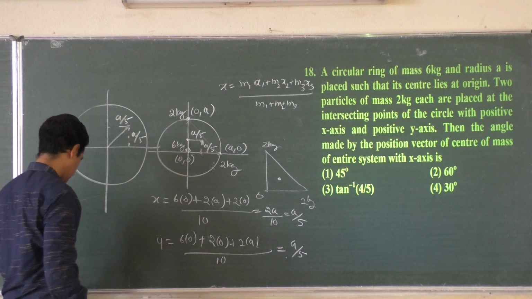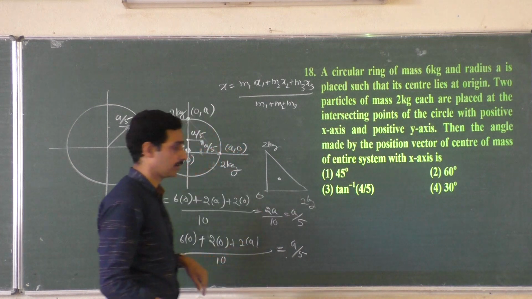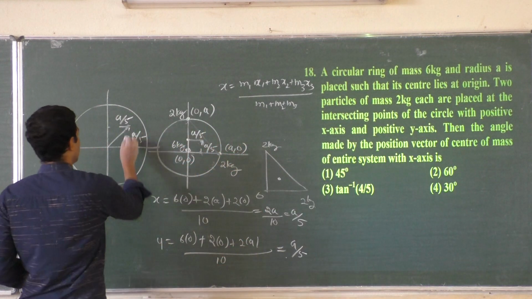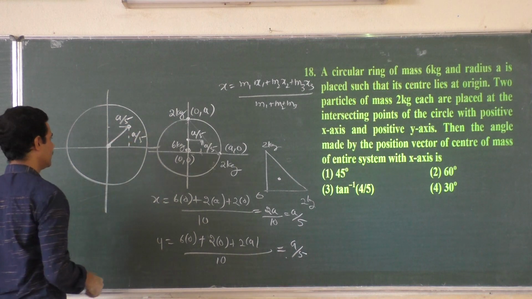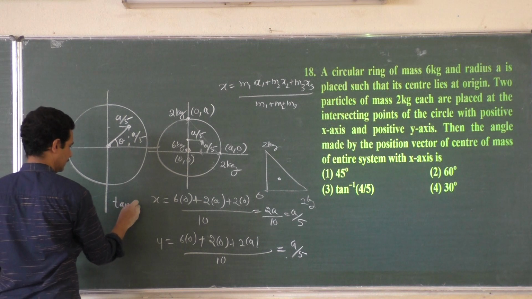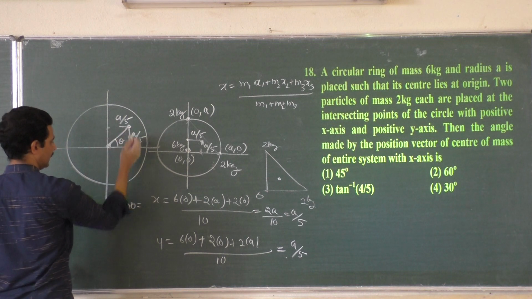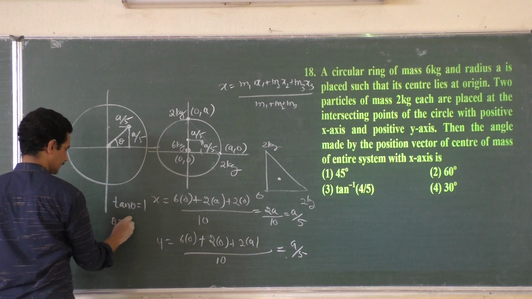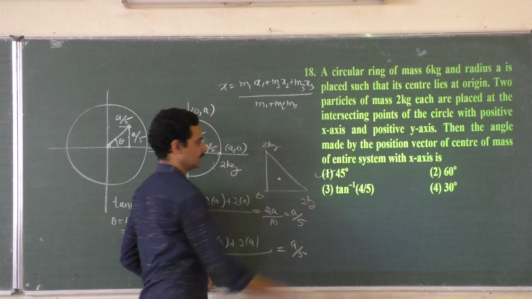Now what is the question? What is the angle made by the position vector of the center of mass of the entire system? This is the position vector, that is the line joining the center of mass and the origin. What is the angle made by this? Take tan theta, opposite side by adjacent side, a by 5 by a by 5, which is 1. What is theta? Theta is 45 degrees. So it is this answer.